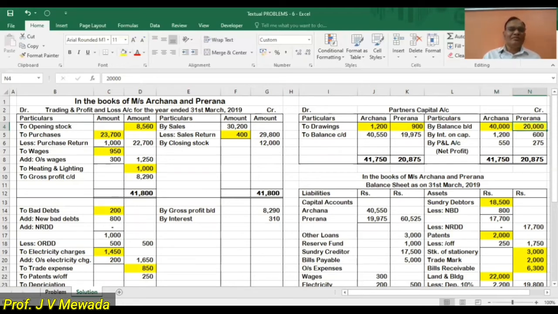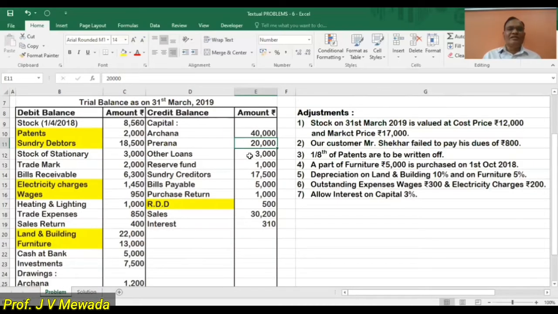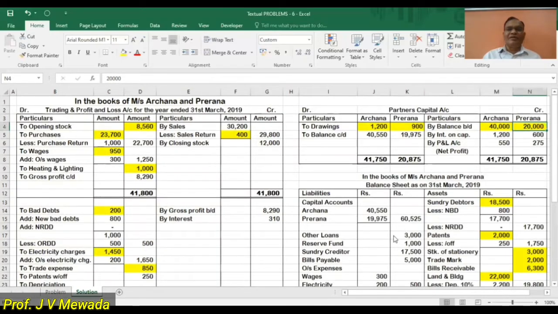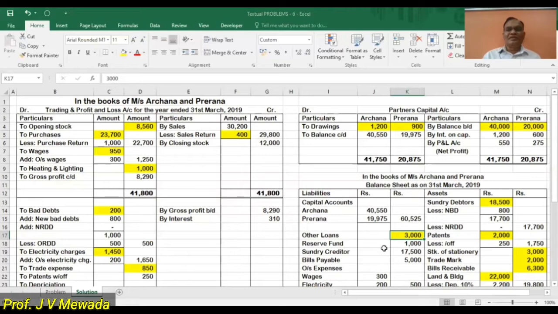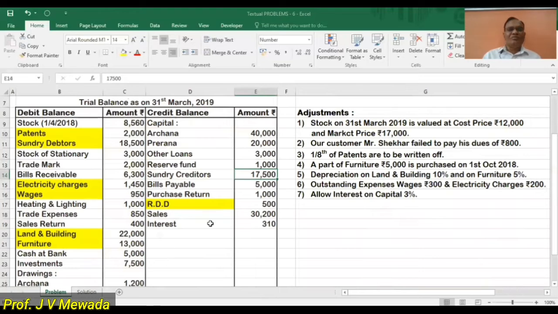Okay. Now our next item is here other loans. Other loans means it's a liability. So on the liability side, other loans 3,000. So 3,000 we are placing here. Then our next liability is reserve fund 1,000 and creditors 17,500. Both will transfer here. Reserve fund 1,000 and creditors 17,500.